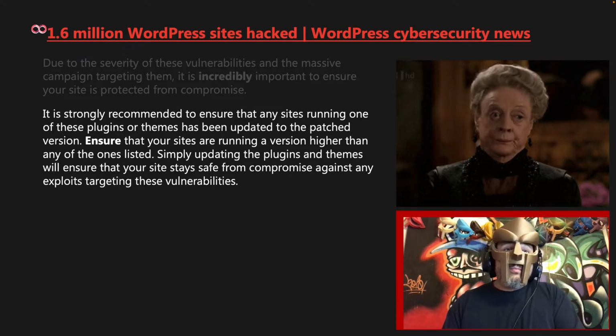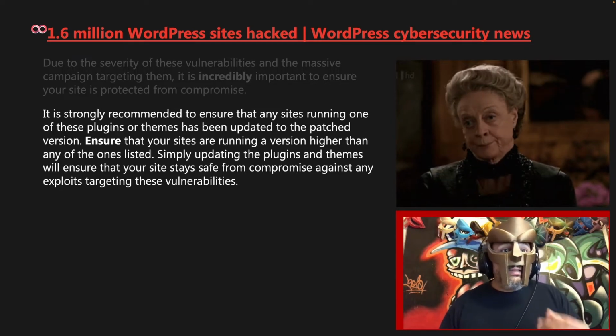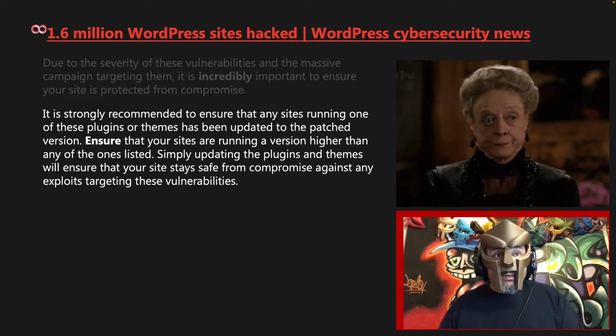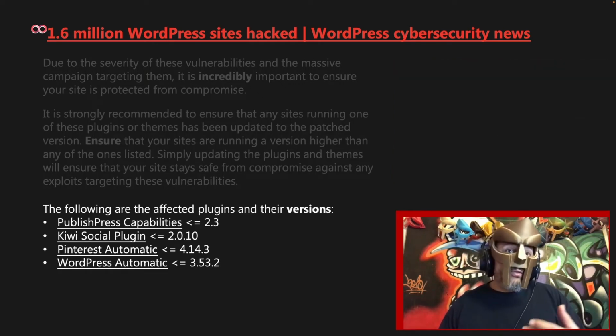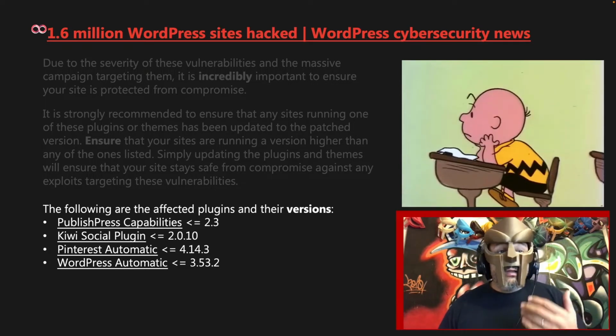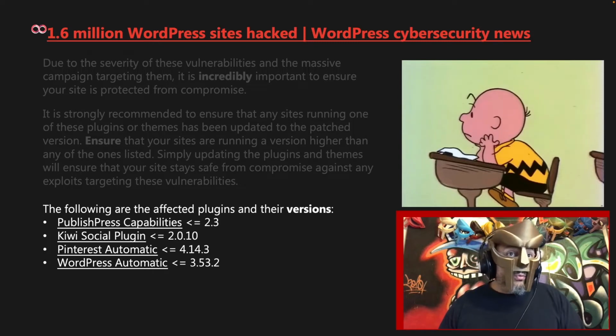Simply updating the plugins and themes will ensure that your site stays safe from compromise against any exploits targeting these vulnerabilities. The following are the affected plugins and their versions: Publish Press capabilities less than or equal to version 2.3, Kiwi Social plugin less than or equal to 2.0.10, Pinterest Automatic 4.14.3 or lower, WordPress Automatic 3.5.3.2 or lower.